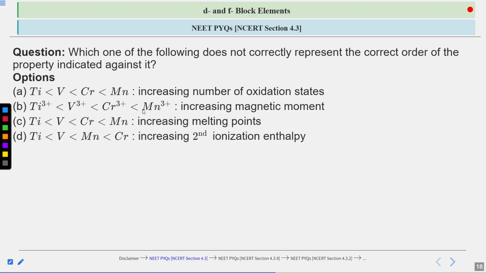The third option is given increasing melting points order, highest for manganese, then for chromium, then for vanadium, and then for titanium. And then the D option is giving the increasing second ionization enthalpy order, highest for chromium, then for manganese, then for vanadium, and then for titanium. So you have to tell which order among the elements, for the property indicated against it, does not correctly represent. Okay, so I have to identify the incorrect order.